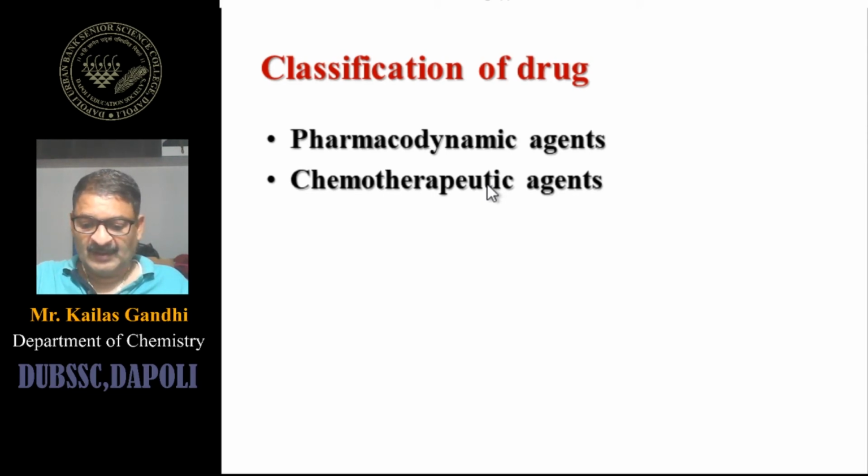Okay, the chemotherapeutic agents act in such a way that they kill or destroy the disease producing organism without any harmful effect on the cells in which the organisms are present. This means cells remain intact, only the organism is suppressed or killed. So this type of agent is considered a chemotherapeutic agent.